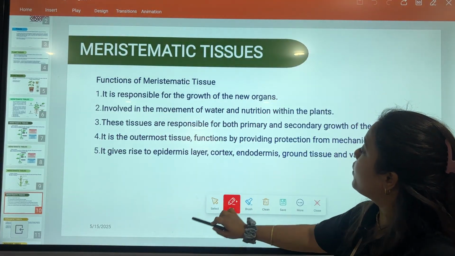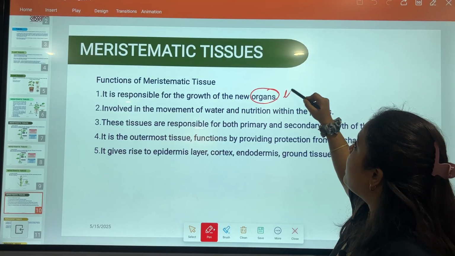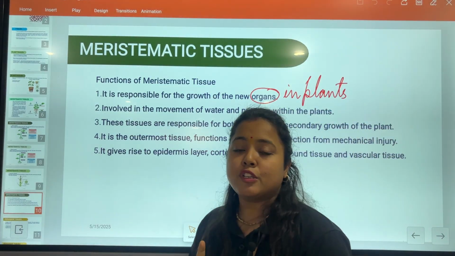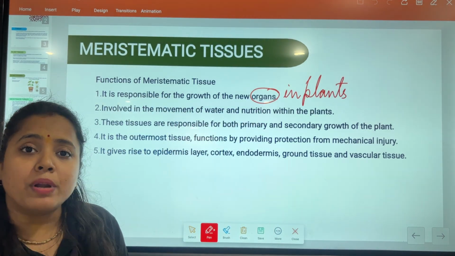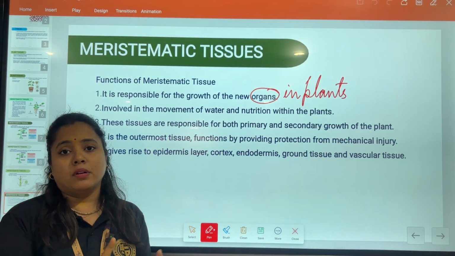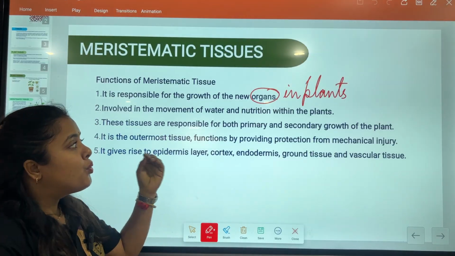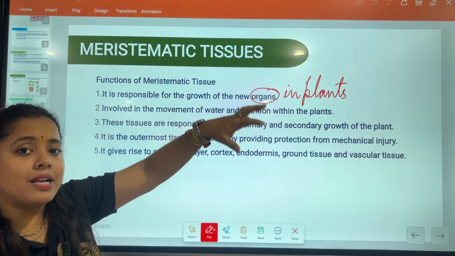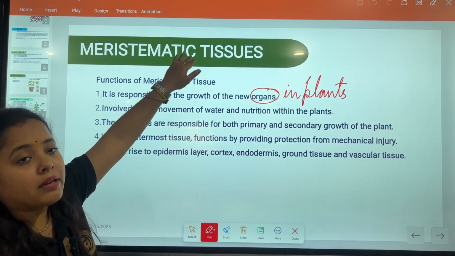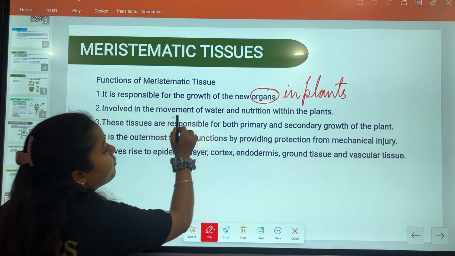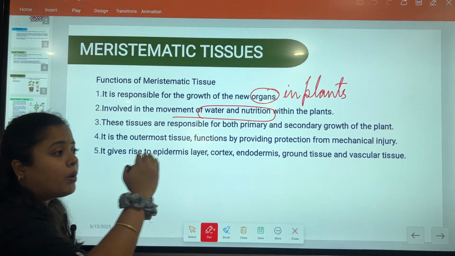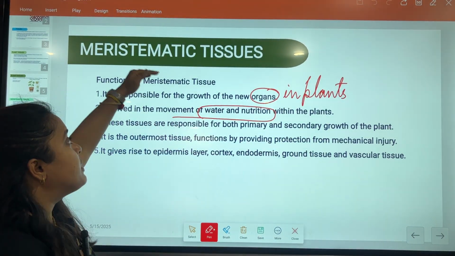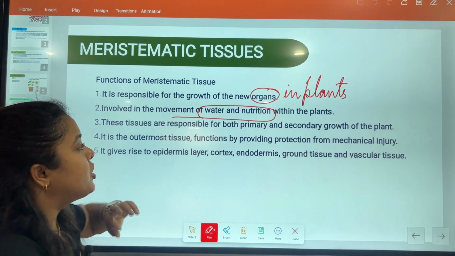What are the functions of the meristematic tissues? It is responsible for the growth of the new organs in plants. These meristematic tissues are responsible for the growth of the new leaf, the new branch, the new floral buds, the new roots. All the new organs that arise in the plant arise only because of the meristematic tissues. It is also involved in the movement of water and nutrition within the plants. How the water and nutrition move towards the other cellular parts of the plant, it is also responsible for this thing. This we will get to know ahead.